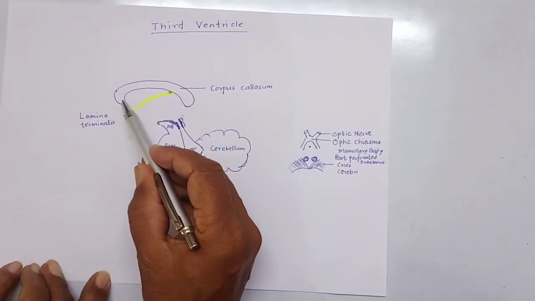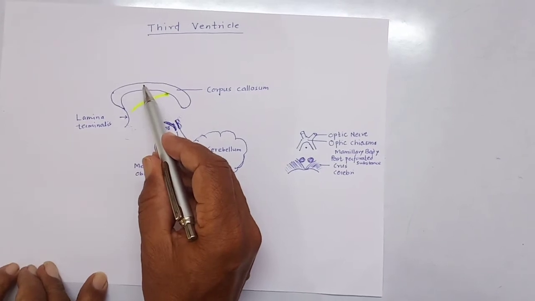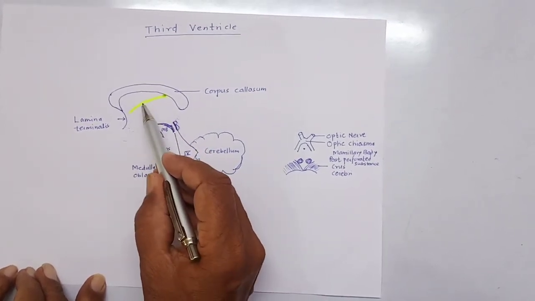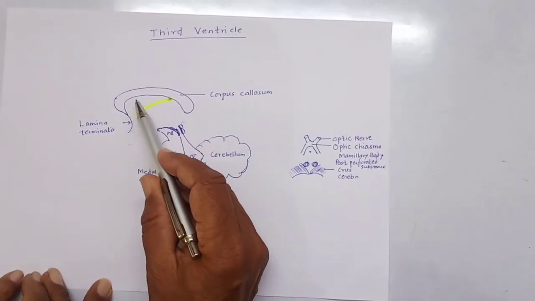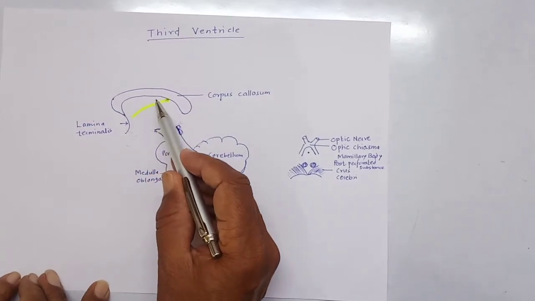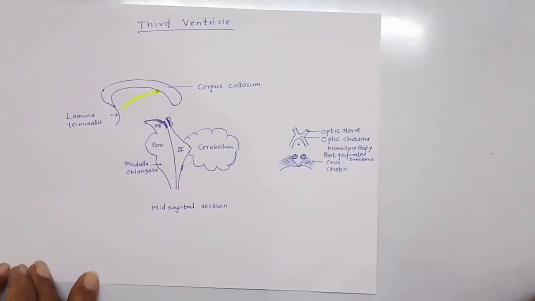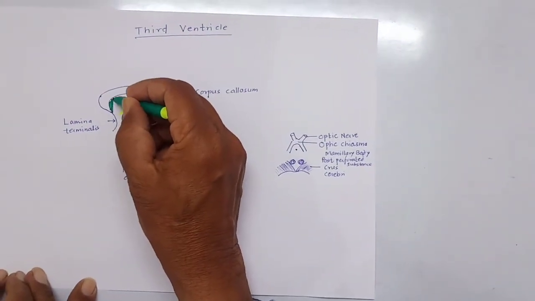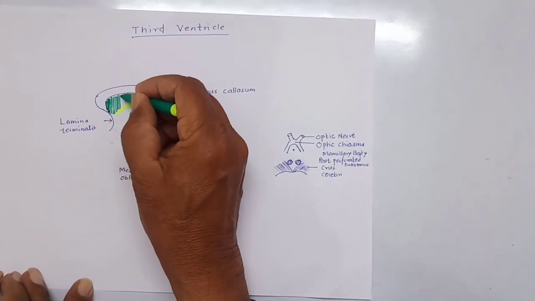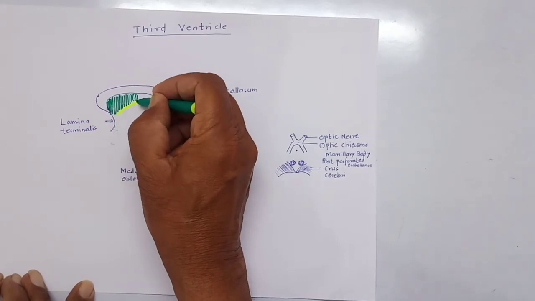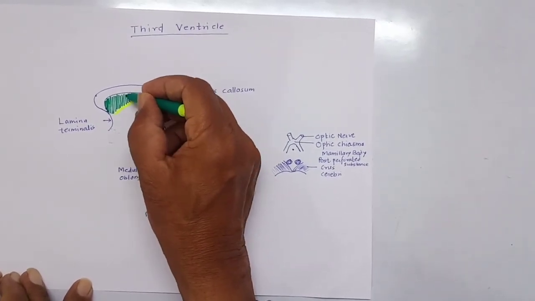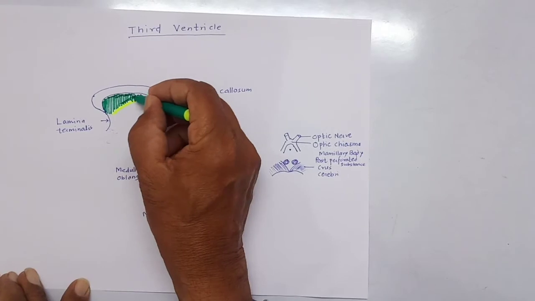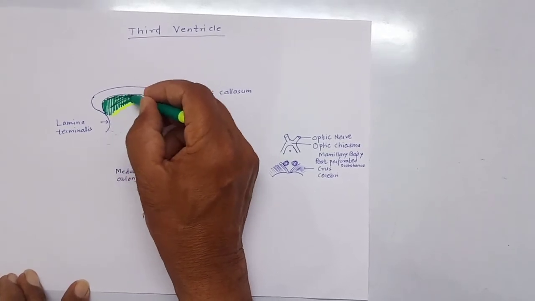Between the rostrum, genu, body or trunk of the corpus callosum, and the column of the fornix, this is the cavity of the lateral ventricle, and this cavity is bounded medially by the septum pellucidum.